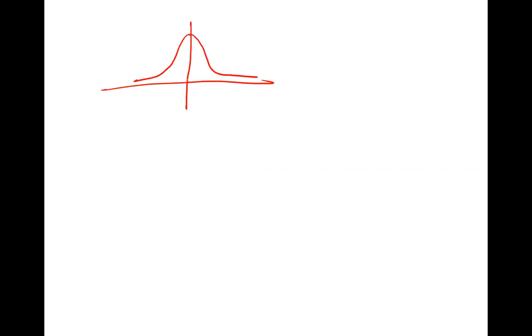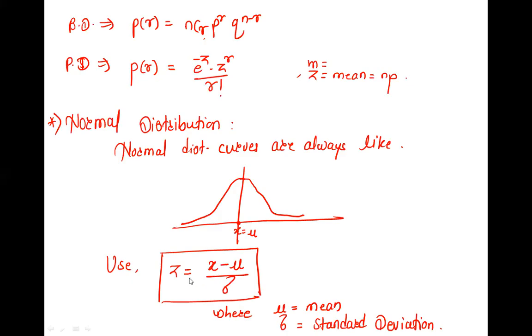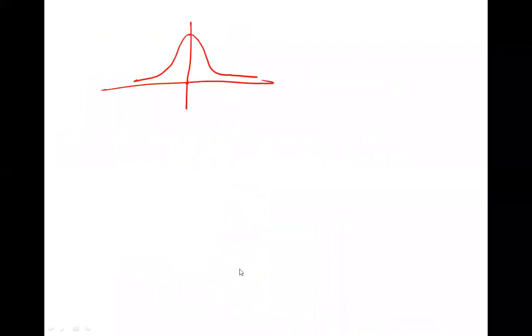Now this is in case of x, this is mu. But in case of z, if x is mu, what will be z? Mu minus mu, that is 0. So this position is z equal to 0 in case of z.